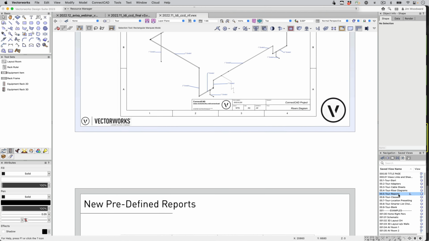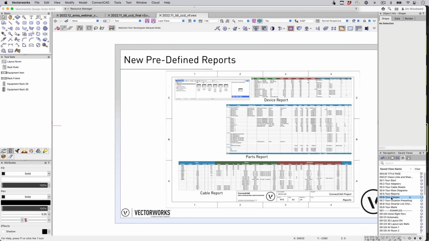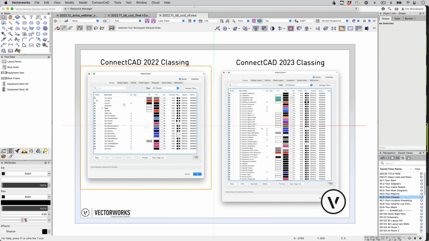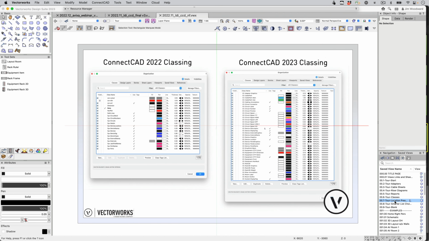We also have some new predefined reports. The device report, parts report, and cable report have a new look and are much better suited for including adapters and other new objects. The classes, we revamped the classing last year, where we added the prefix of CC, very easy to use this as a filter, and much better organization for our classes.